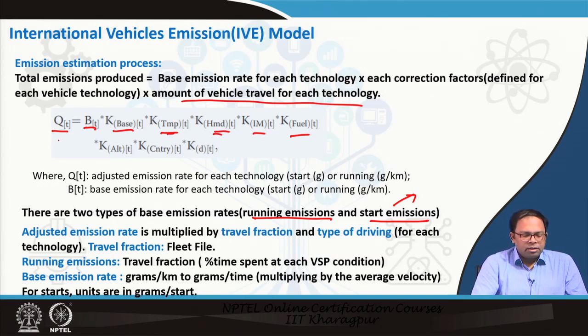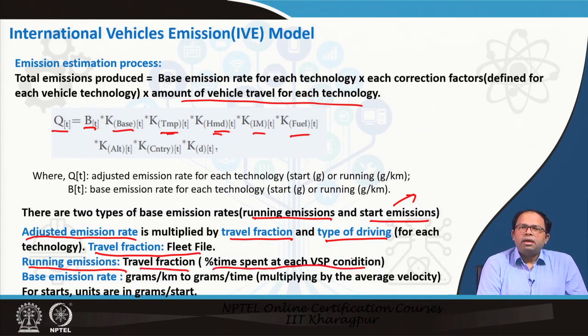Once we have done that, we get an adjusted emission rate, which is multiplied by the travel fraction and the type of driving. That means for a particular fleet size, we break it into different fractions of different technologies and the driving habits for each of those technologies. Both of those we combine. This travel fraction comes from the fleet file that we showed in the previous slide, and we measure the running emissions based on this travel fraction, that is, the percentage of time spent at each VSP condition.